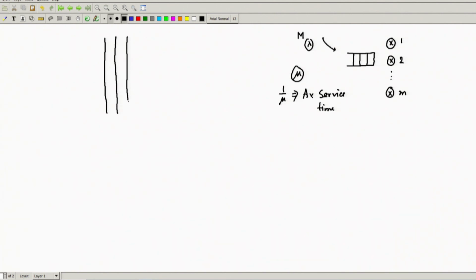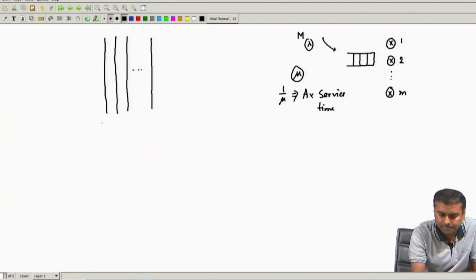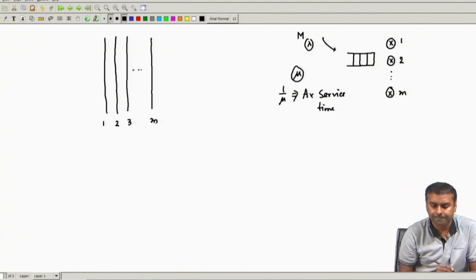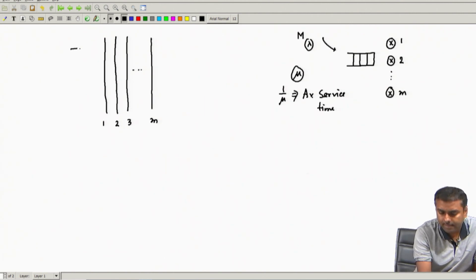we had, let us say, multiple lines, 1, 2, 3 up to m, and there are multiple inputs.